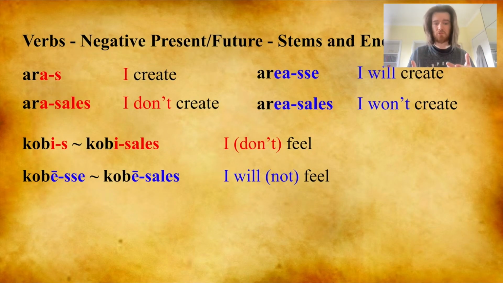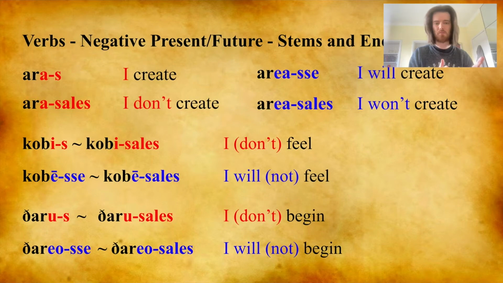The same thing happens for the future. Kobese, chop off se and add sales. Kobese, I will feel. Kobesales, I won't feel. And the same thing happens for the third conjugation. Darus becomes darusales. Dariose becomes dariosales.